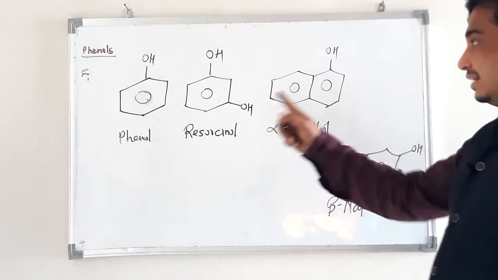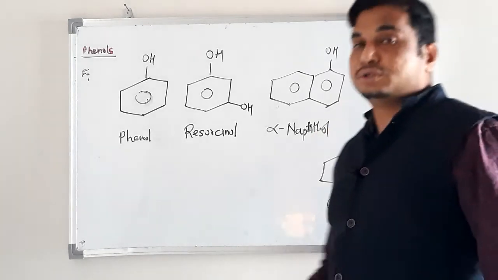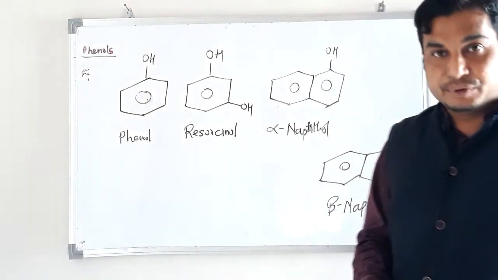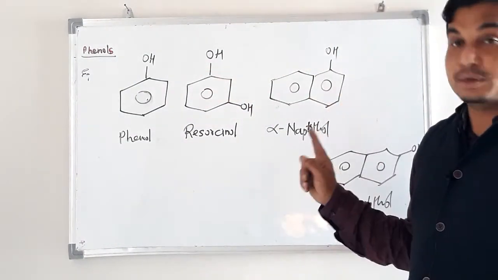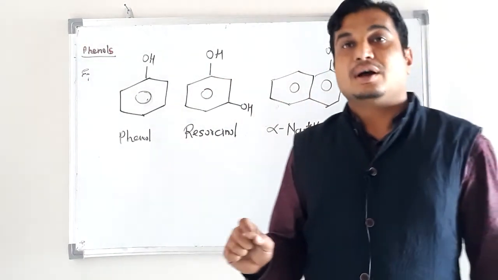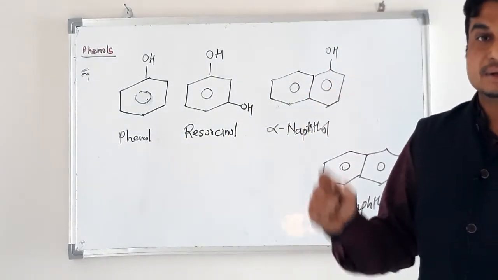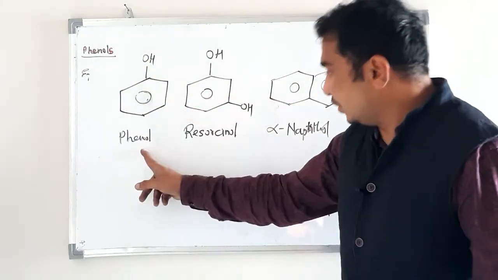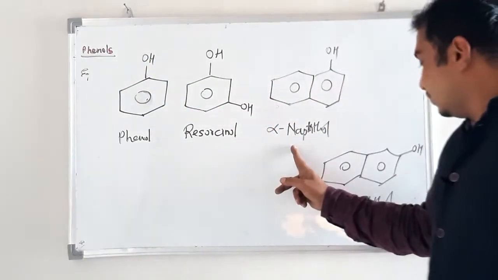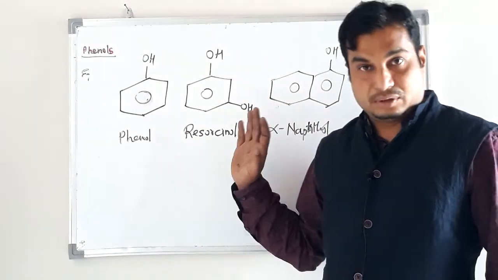So all these are organic compounds containing a hydroxyl group, the functional group, attached to a carbon atom of an aromatic ring. Such compounds are known as phenols, for example phenol, resorcinol, alpha naphthol, beta naphthol, and many more.